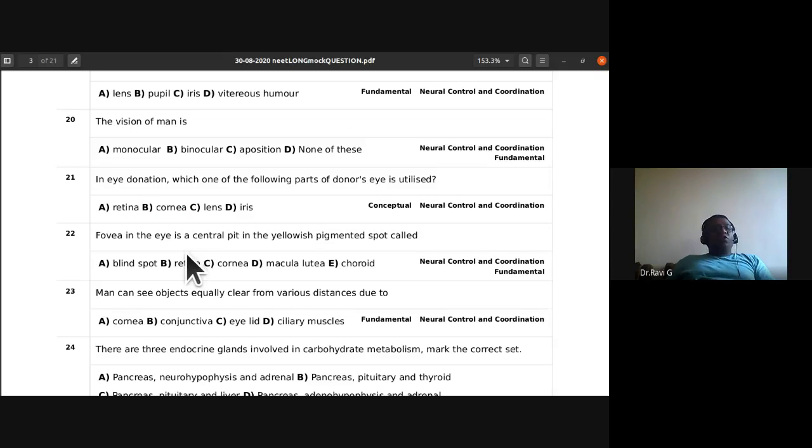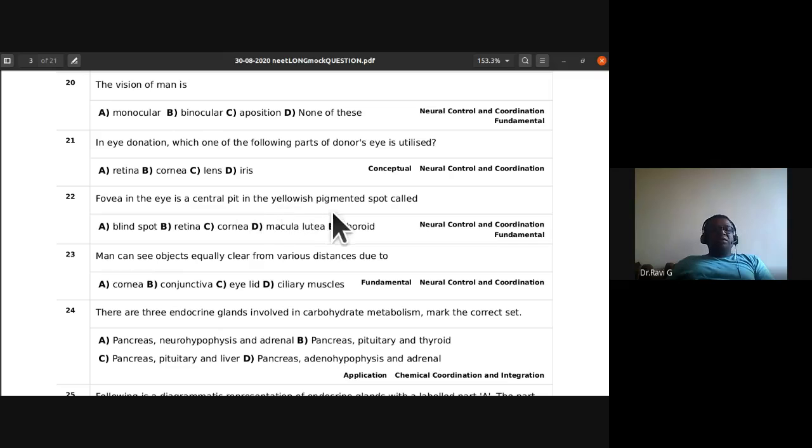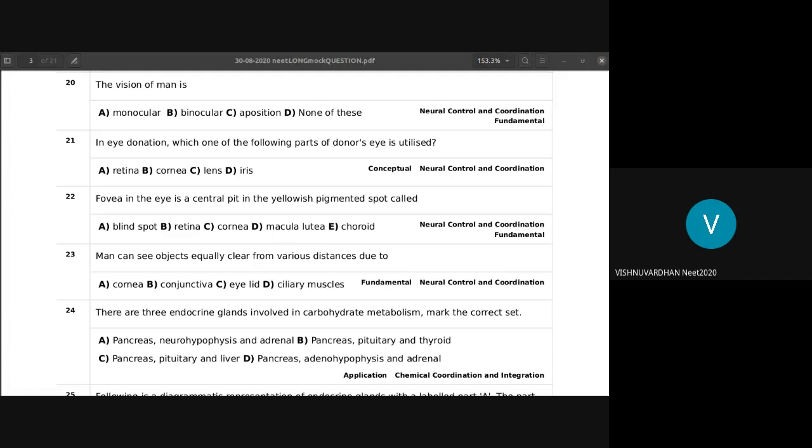Okay. Fovea in the eye is a central pit in the yellowish pigmented spot called as. So fovea in the eye is a central pit in the yellowish pigmented spot called as. A, is it called as blind spot? B, retina, cornea, macula lutea, or choroid. So what is the fovea in the eyes located in the yellowish pigmented spot called as? Macula lutea. Blind spot.